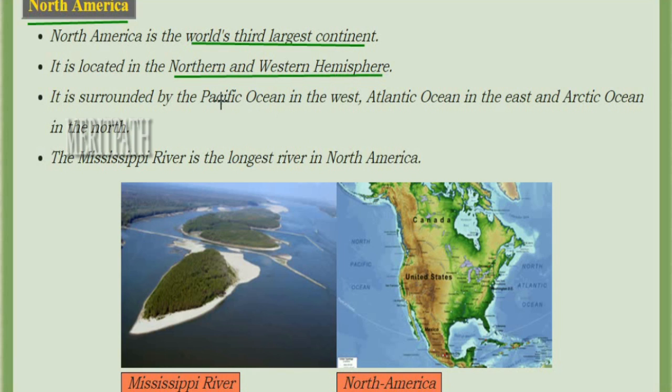How is it surrounded by water? Let's see. In the west, it is surrounded by the Pacific Ocean. In the east, it is surrounded by the Atlantic Ocean. And in the north, it is surrounded by the Arctic Ocean.